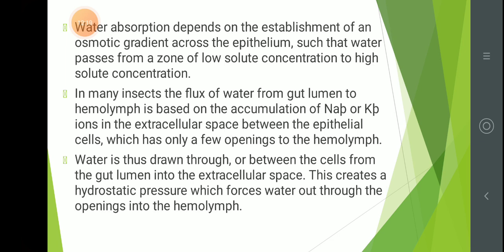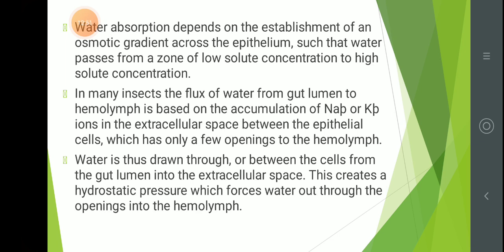Water absorption depends on the establishment of an osmotic gradient across the epithelium, such that water passes from a zone of low solute concentration to high solute concentration. In many insects, the flux of water from the gut lumen to the hemolymph is based on the accumulation of sodium and potassium ions in the extracellular space between epithelial cells, which has only a few openings to the hemolymph.